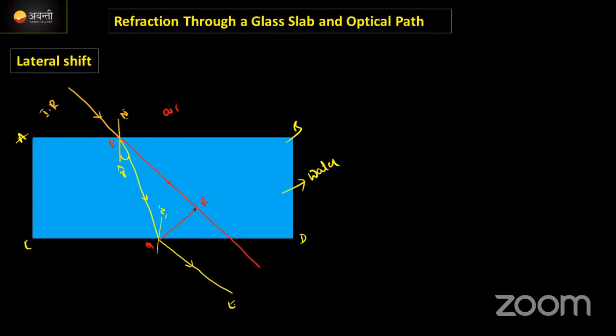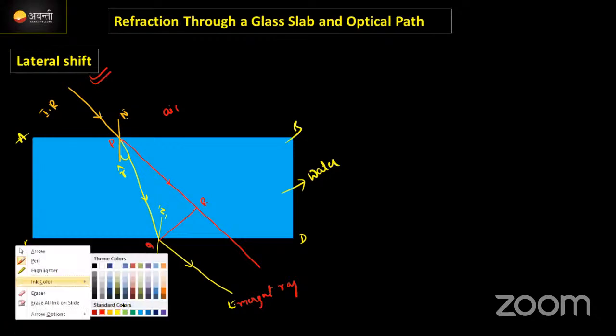We need to find out how much the extended incident ray is shifted exactly to the final emergent ray. The concept is the lateral shift. That is what we need to find out. Is there any doubt up to this point?